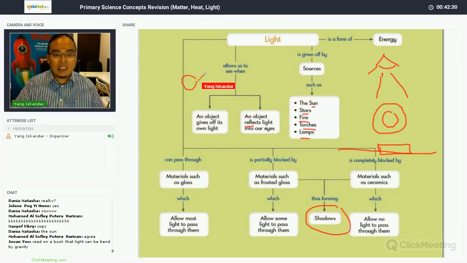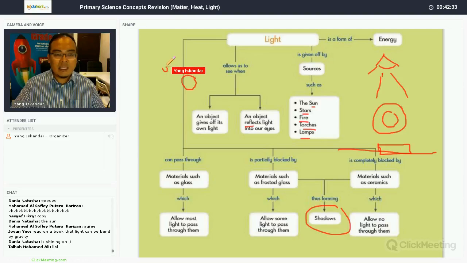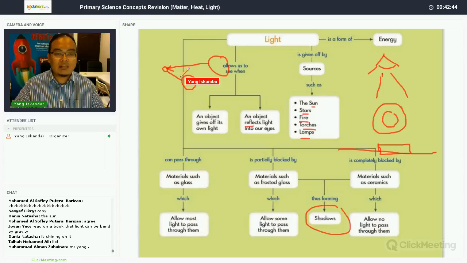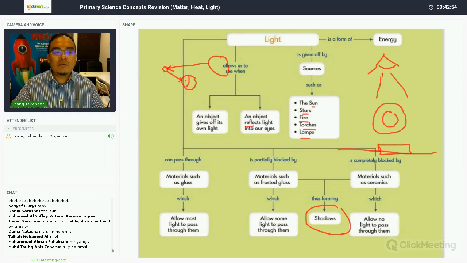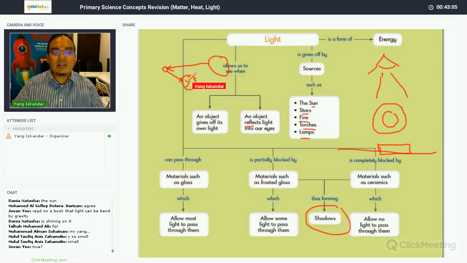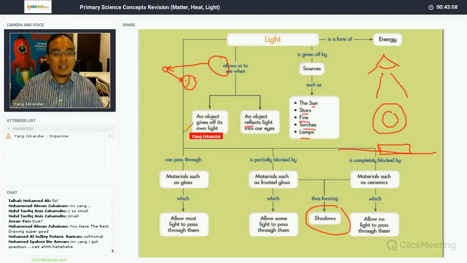I'll give you a simple example. Now let's say this is Earth, and this is the moon, and this is the sun. From the sun, light travels in this direction, and then it reflects. People living in this area are able to see the moon. Why? It's not because the moon gives out light, but because it receives light from the sun, and the light gets reflected, and you can see the moon on Earth.